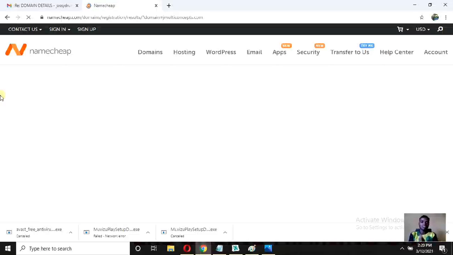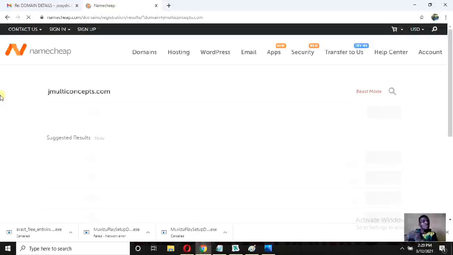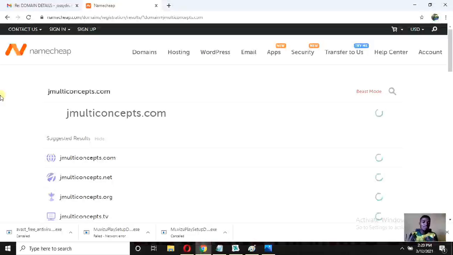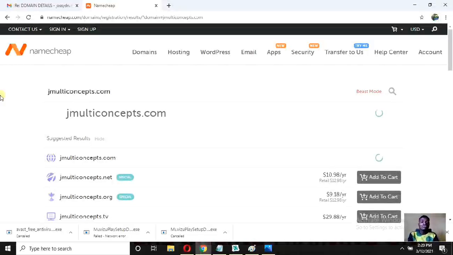Now you will see it's going to appear on our screen, and let's see what Namecheap is going to tell us. Is this domain taken or is this domain still available? And trust me guys, sometimes there are some persons that do what we call domain name stacking. Domain name stacking simply means going towards companies, checking their website and looking for the shortest abbreviation of their website. You go to the web, you buy those domain names and keep them. By the time those companies need those domain names, they will make an offer to you.